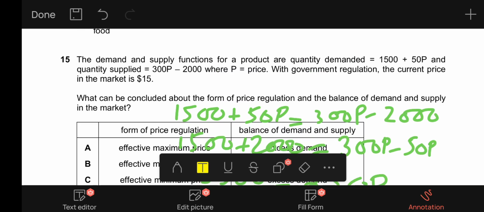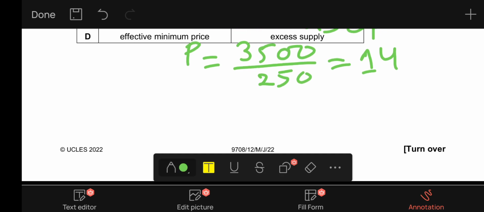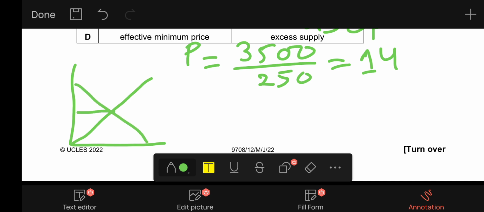Now they've said that with government regulation, the current price in the market is 15, which means the government has increased the price, and it is generally a case with the minimum price. For example, if this is the equilibrium price, the government increases the price to impose a minimum price, a price floor, which is above the equilibrium price. In our case, 14 is the equilibrium price and 15 is the minimum price. And with minimum price, generally the supply is in excess of the demand, which results in an excess supply in the market.